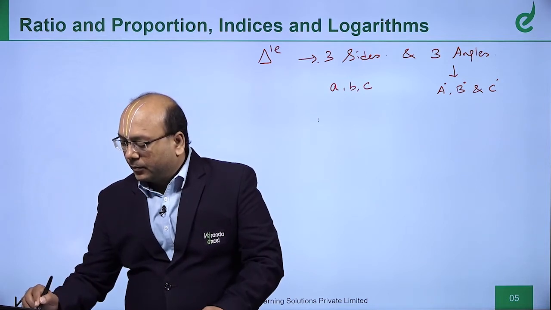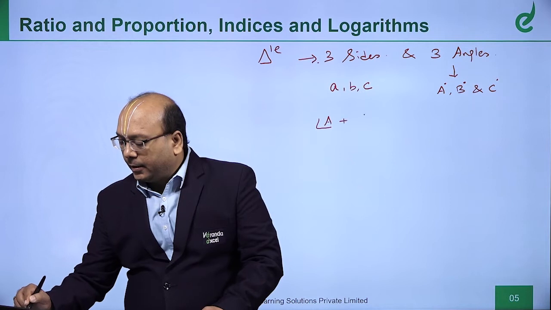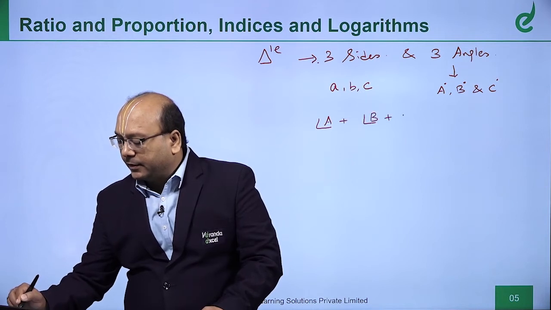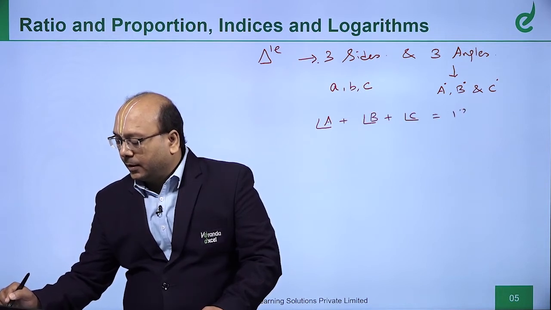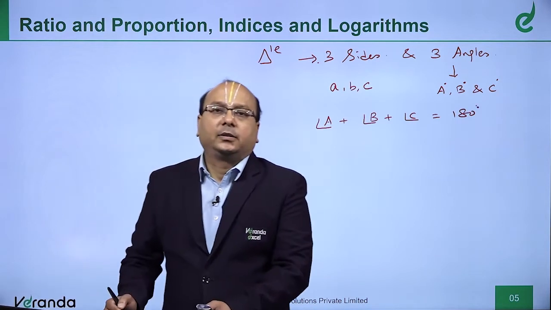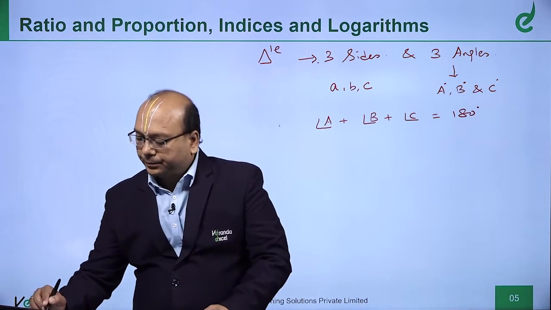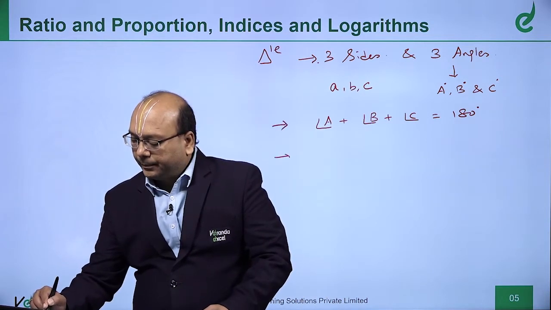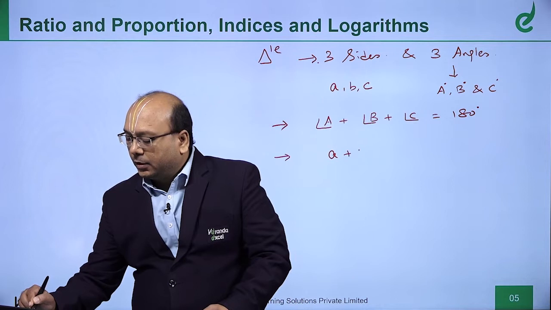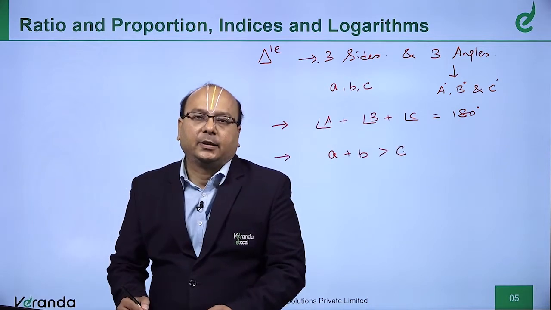Now angle A plus angle B plus angle C, the sum of the angles in a triangle, is 180 degrees, and a plus b is always greater than c.